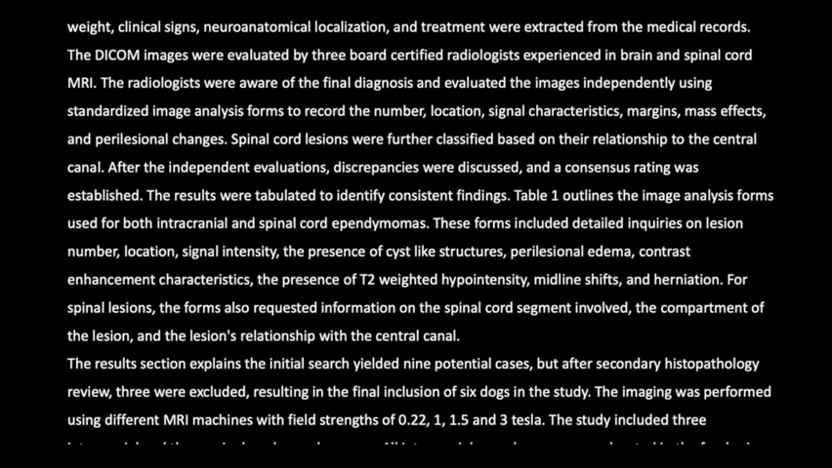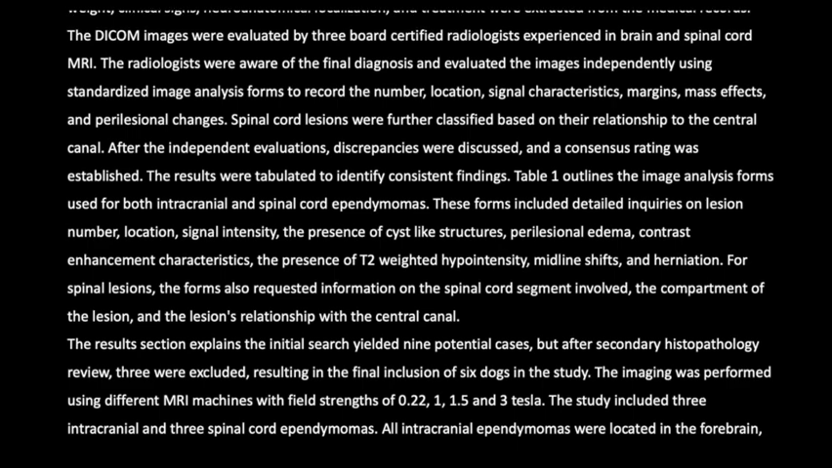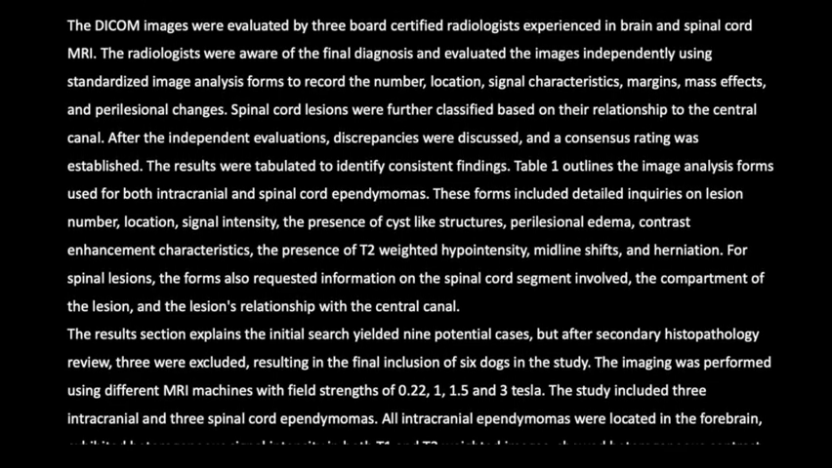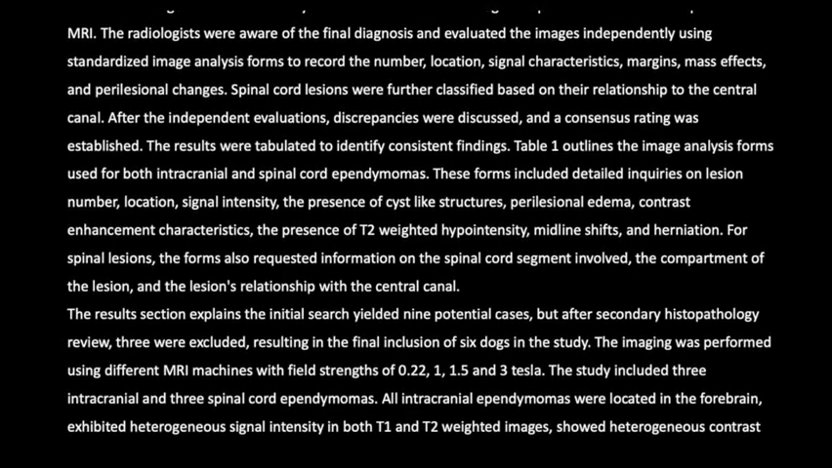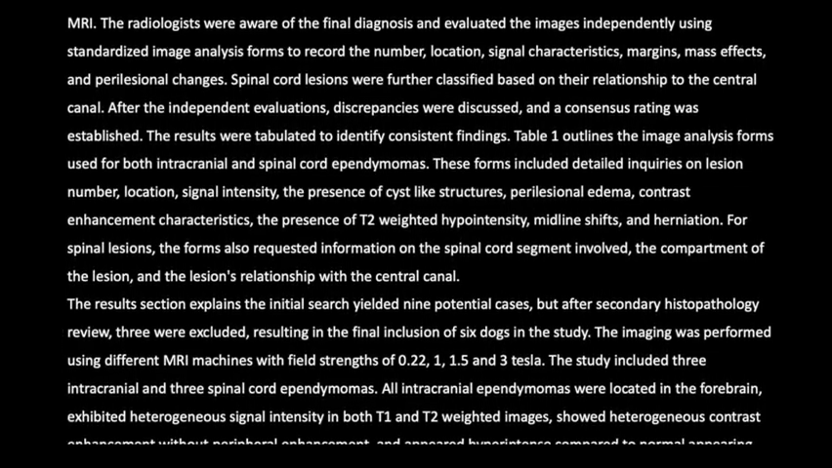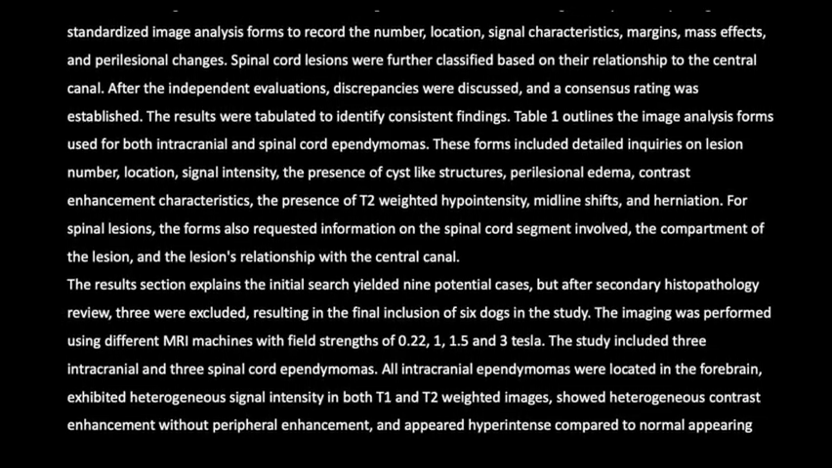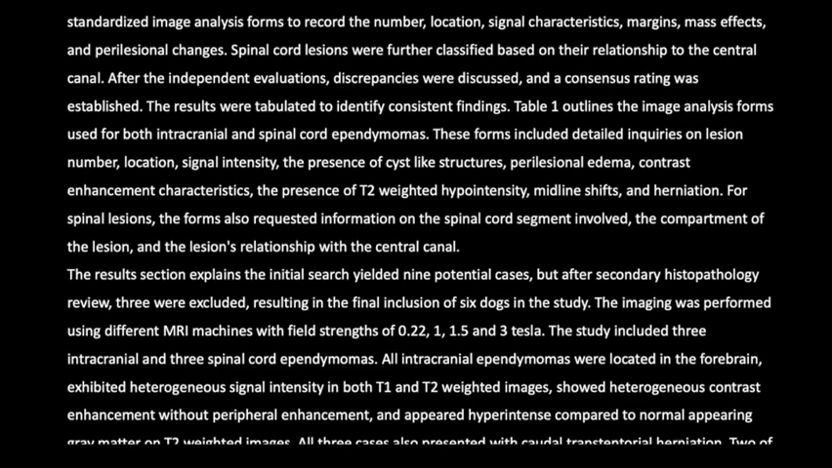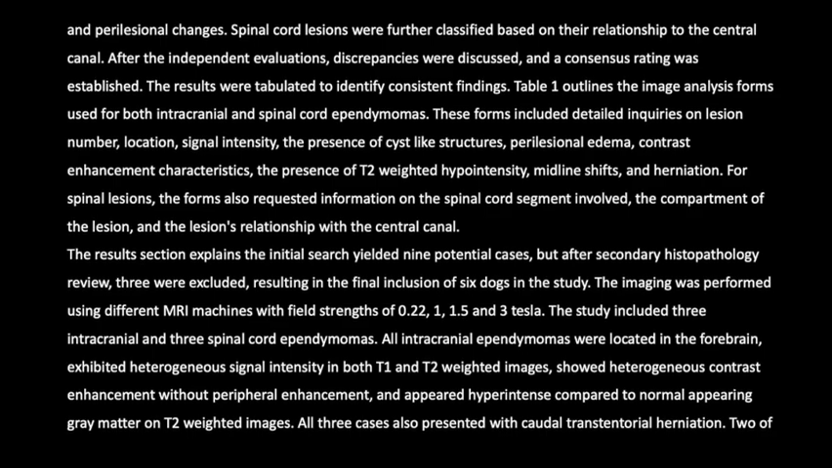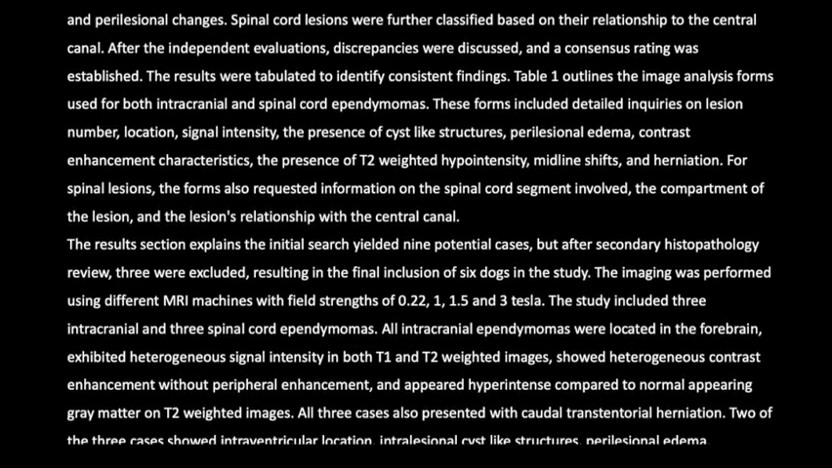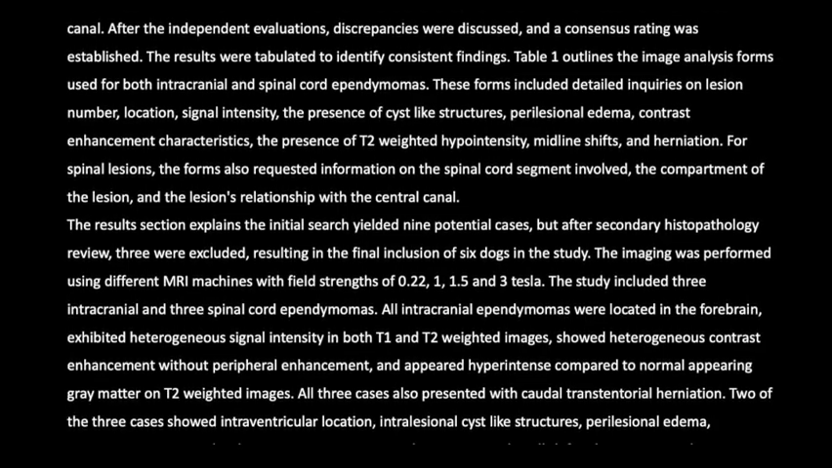Table 1 outlines the image analysis forms used for both intracranial and spinal cord ependymomas. These forms included detailed inquiries on lesion number, location, signal intensity, the presence of cyst-like structures, perilesional edema, contrast enhancement characteristics, the presence of T2-weighted hypointensity, midline shifts, and herniation. For spinal lesions, the forms also requested information on the spinal cord segment involved, the compartment of the lesion, and the lesion's relationship with the central canal.